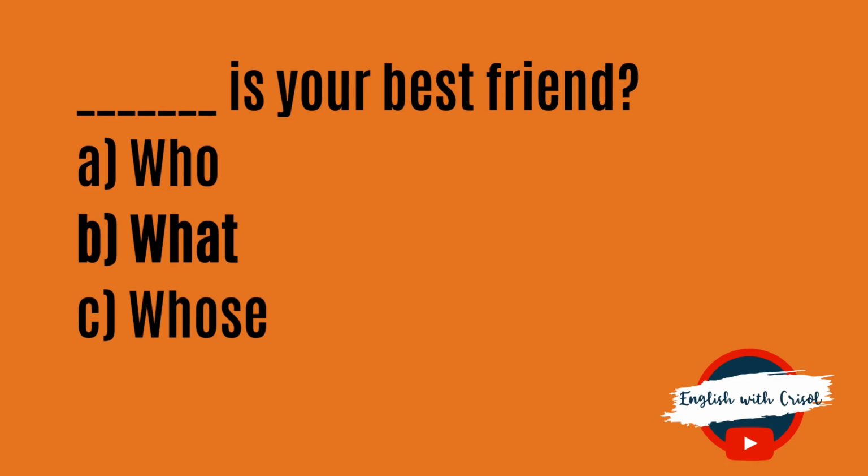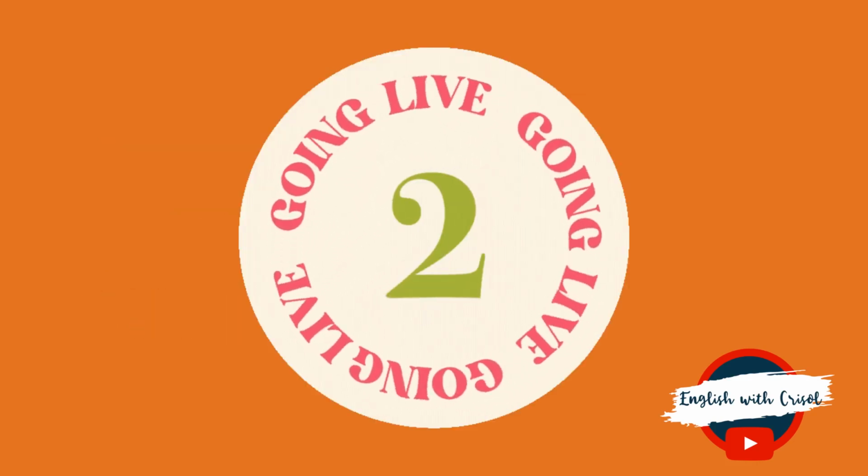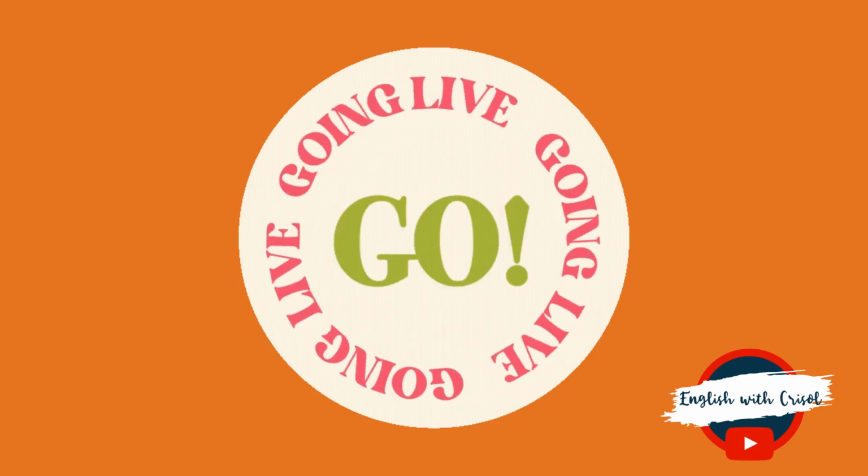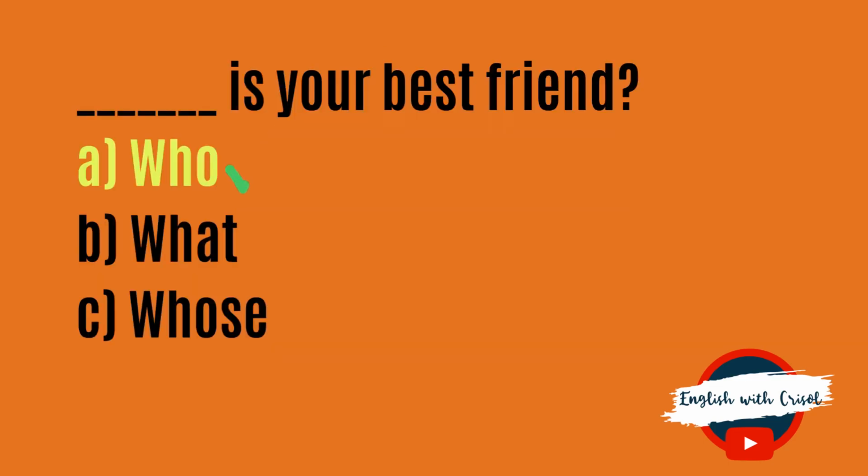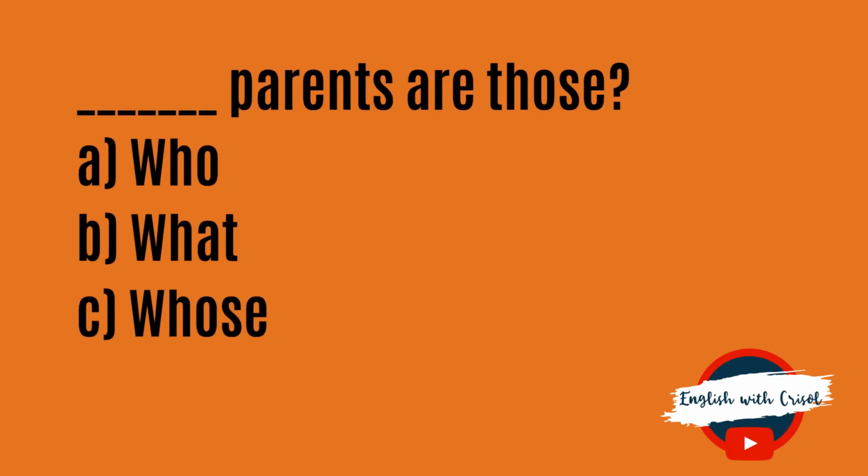B. What? C. Whose? Next question. Parents are those? A. Who? B. What? C. Whose?